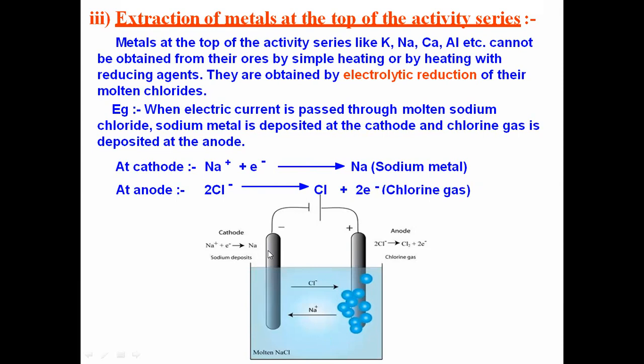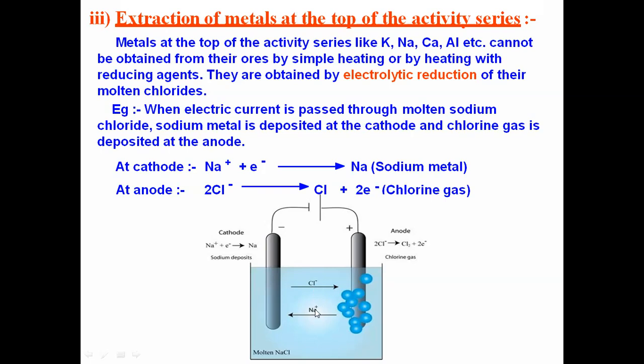One is connected to the negative terminal of the battery and it is called the cathode. And one more is connected to the positive terminal of the battery and is called the anode. So when sodium chloride is taken in a molten state, it is available in Na plus and Cl minus form.